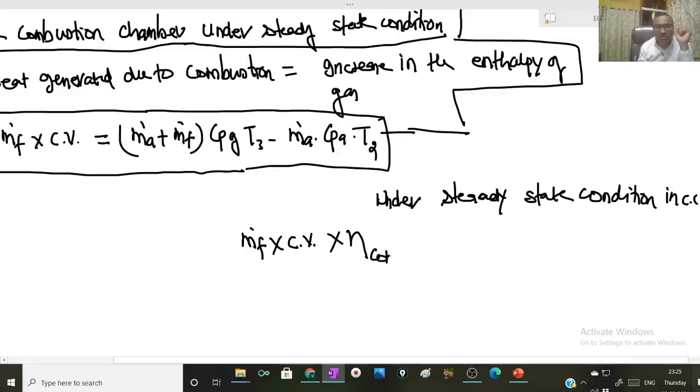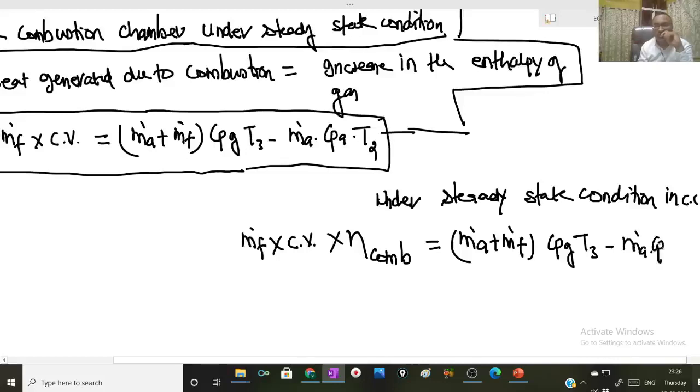So that will also come into picture. So m dot f into Cv into eta combustion will be equal to (m dot a plus m dot f) into Cpg into T3 minus m dot a into Cpa into T2 dash.